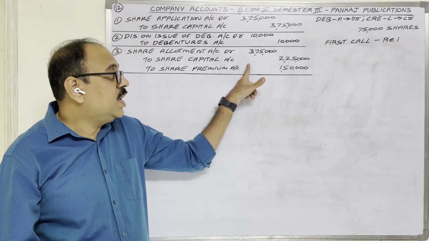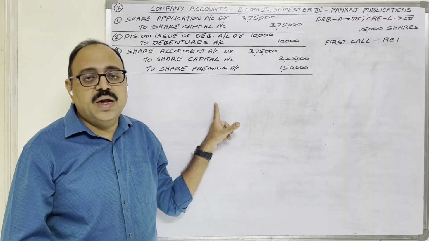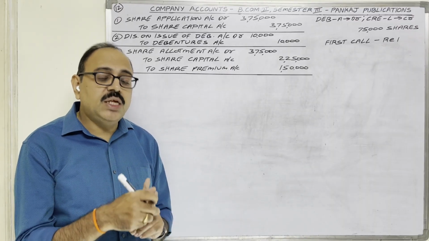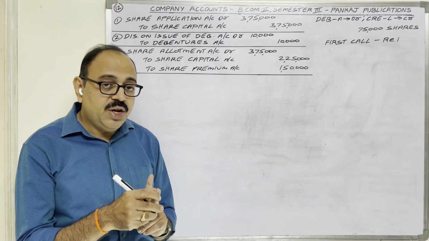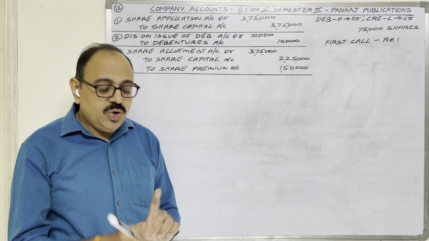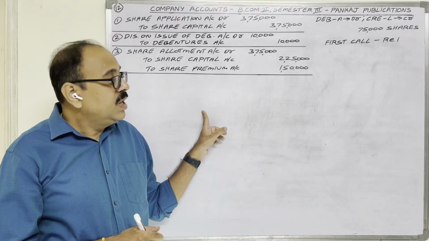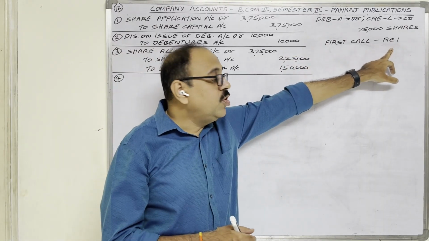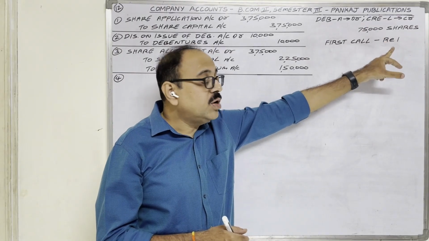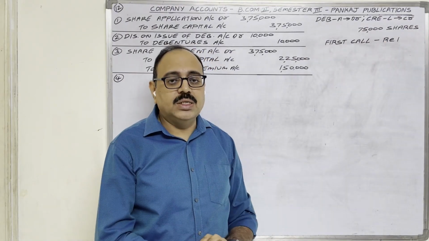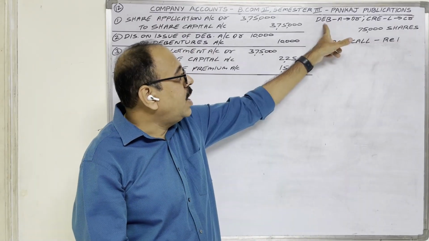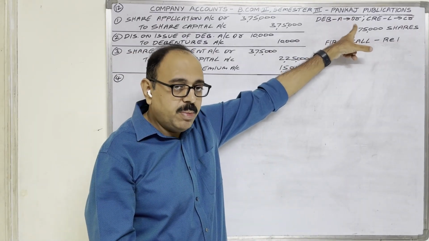Allotment related entry completed. Now come to first call related entry. Two entries: first transfer entry, then money received entry. Money received entry we write in the cash book now. So transfer entry we'll write here. On 75,000 shares at the rate of 1 rupee each, 75,000 rupees should come from applicants. Applicants are debtors for 75,000 rupees. Debtor is an asset. Asset shows a debit balance.